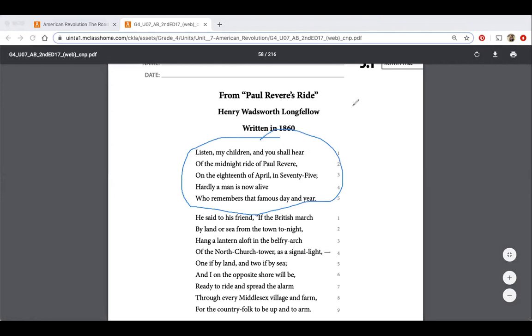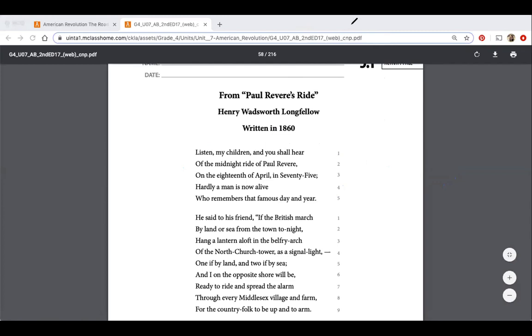Your job today, this is going to be your assignment, is to write a summary for each stanza on the side. So what is a summary? A summary is the gist. It is a quick way to write down just the most important parts of what you learned in that stanza, okay? So I want you to keep in mind that you will be writing a stanza summary for each stanza to show me what you know about the poem in your activity book. So pay close attention, because I'll be giving some answers along the way. So let's go ahead and look at the first one.